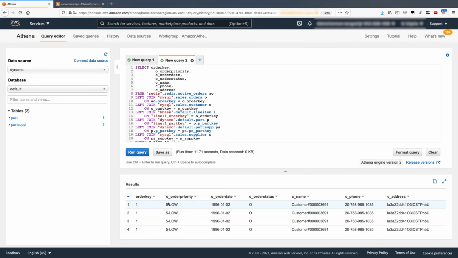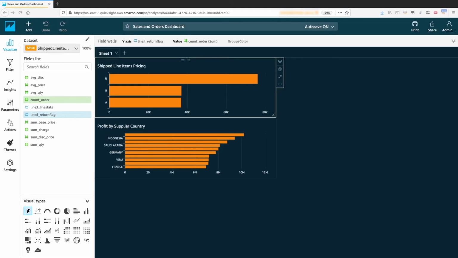Awesome, and there you have it. We can see how we have our active orders list now. So now let's take what we have configured and extend this into Amazon QuickSight to build out our dashboard, similar to the one that I showed earlier in the slides. So here we are in Amazon QuickSight console and an earlier version of the sales and order dashboard we saw in the slides. So what we're going to be doing now is taking the active customer order query we just ran in the Athena query editor and build a visualization for it.